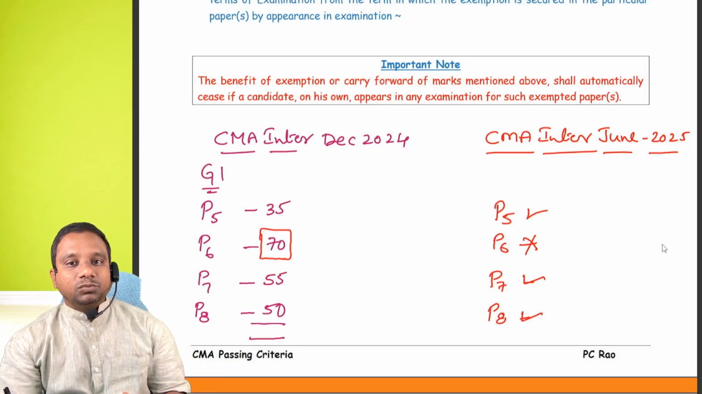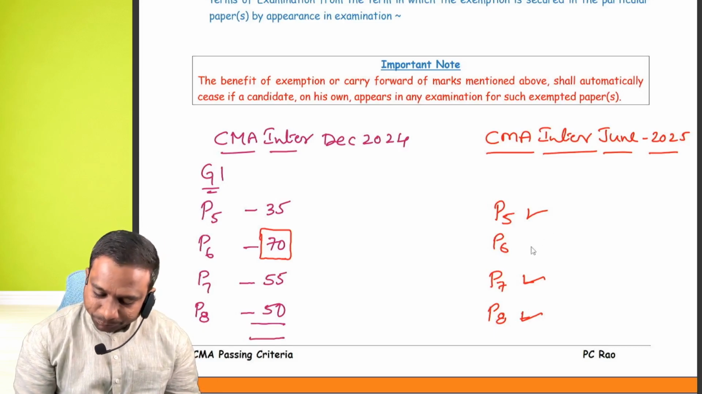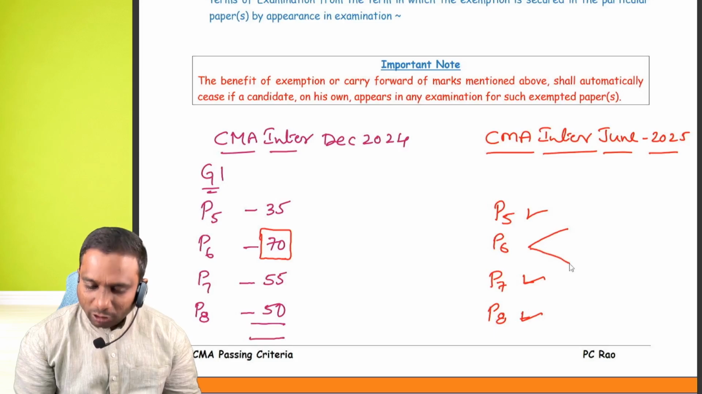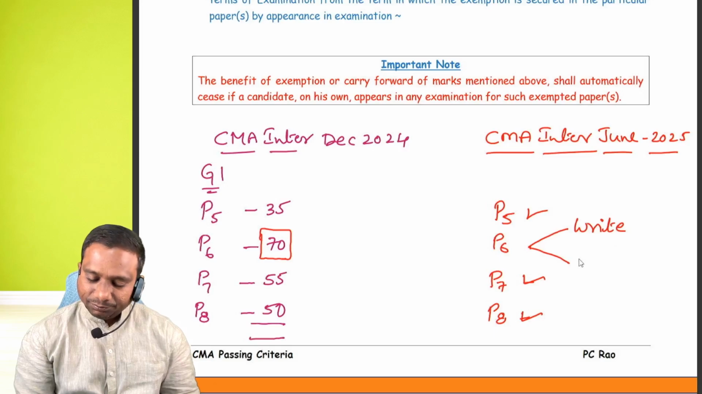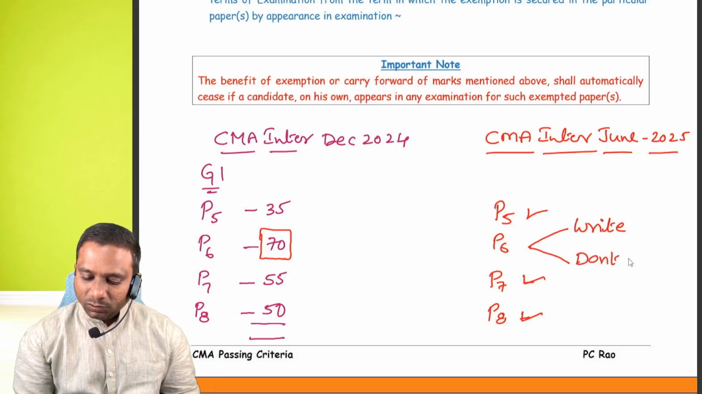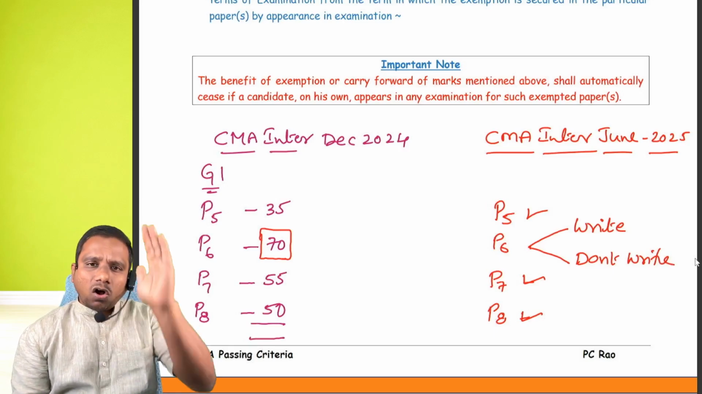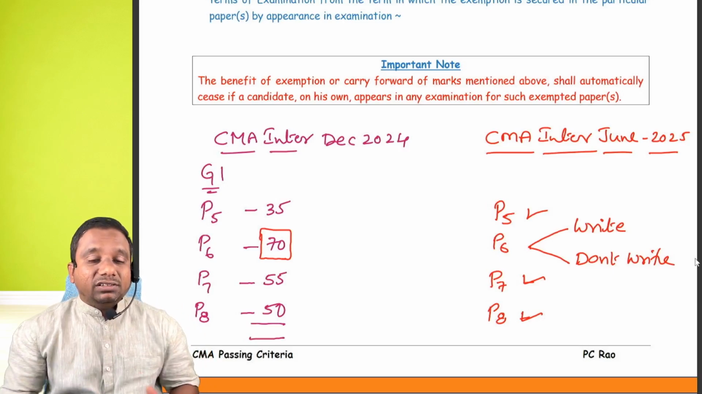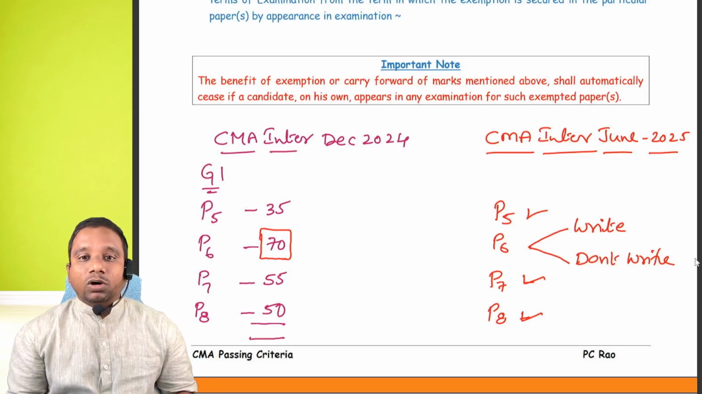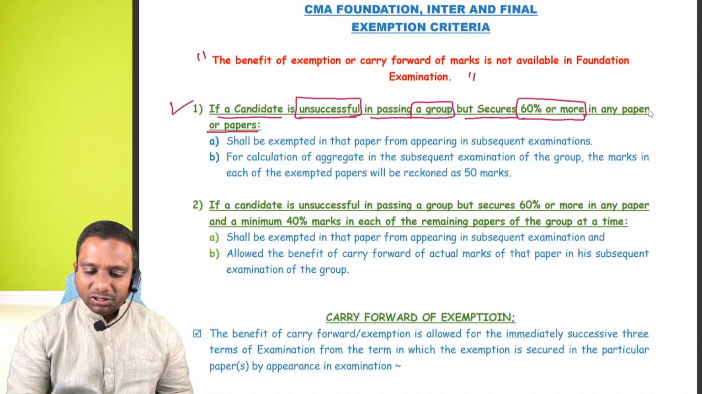This is the condition. So if you opt for this, suppose here you have two options for paper 6. Write, don't write. If you want, you can write paper 6 once again. All 4 papers you can write. Or if you want to get exemption in this paper, then this condition is applicable.